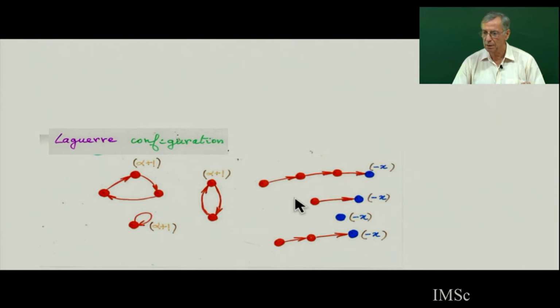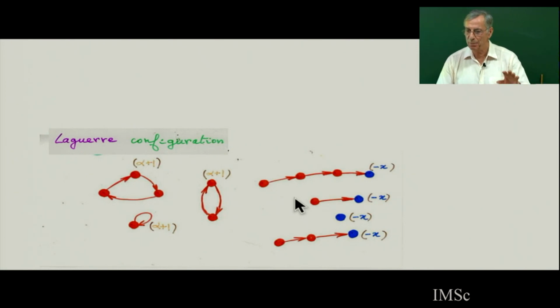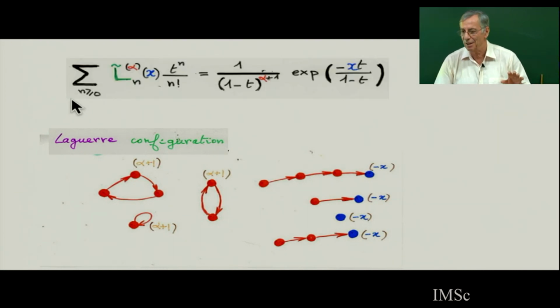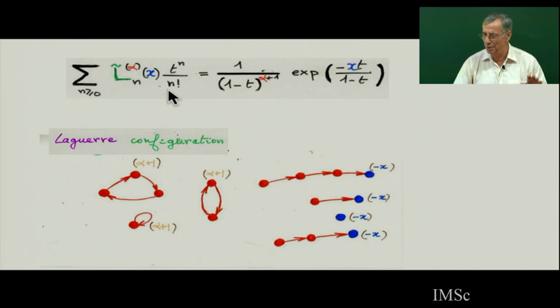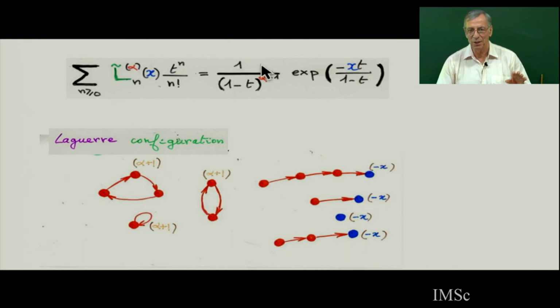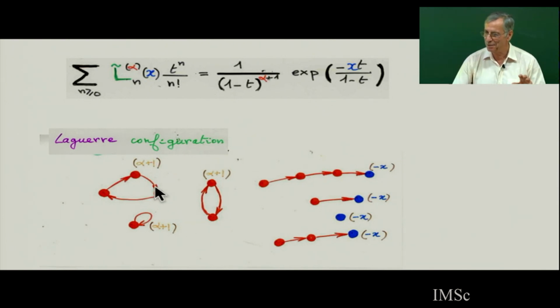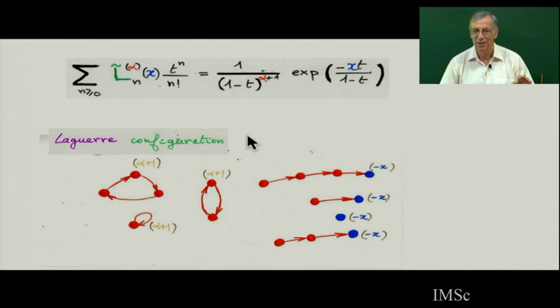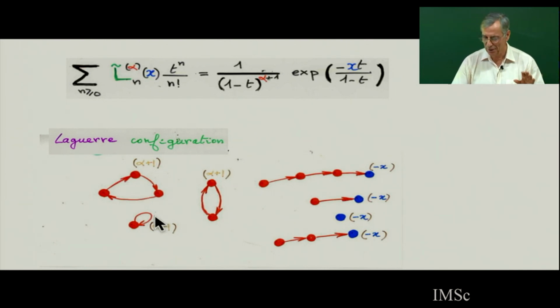And this interpretation, we will prove it in the class. In chapter 5, it comes directly from a well-known generating function for Laguerre polynomial, which is this. So this generating function, 1 over 1-t power something, is going to be interpreted by this. You will understand in chapter 5. And the exponential of this part is going to be a chain. This is a chain, and the exponential is many chains. And you will understand it later, how this is translated into this.